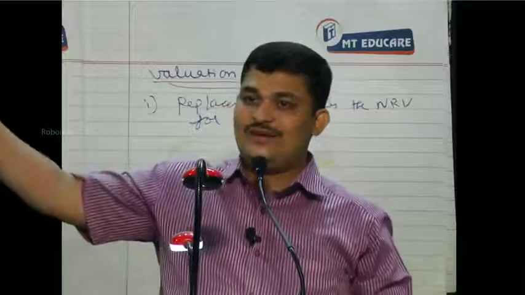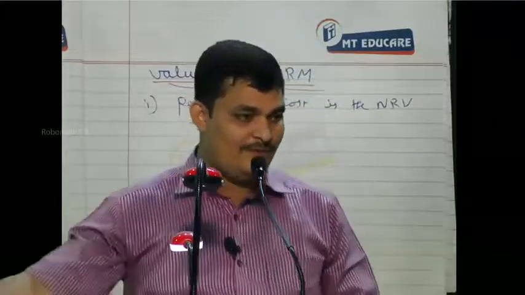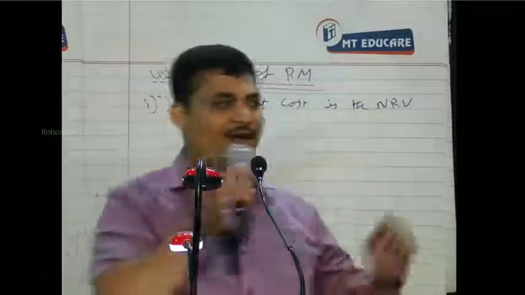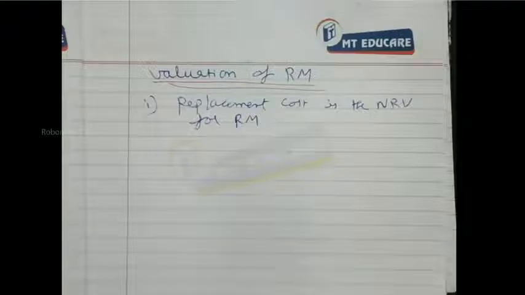Then don't see finished goods and all. Then you value the raw material only at cost. Understood? So, you take cost and NRV of raw material, and you find NRV is higher than cost. Everybody, you take cost and NRV of raw material and in that NRV is lower.